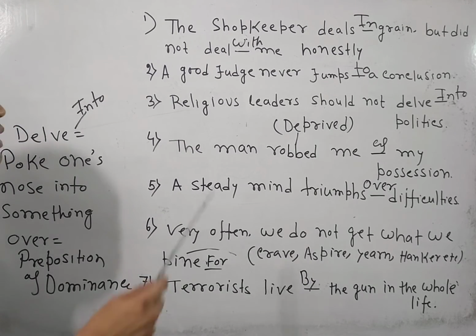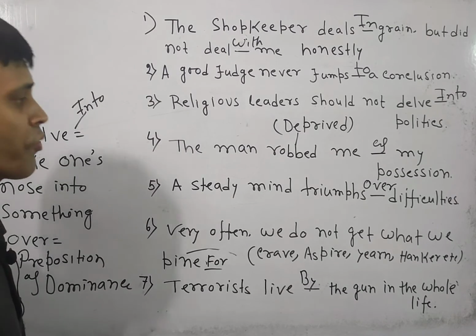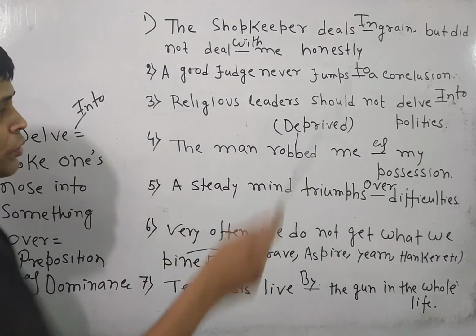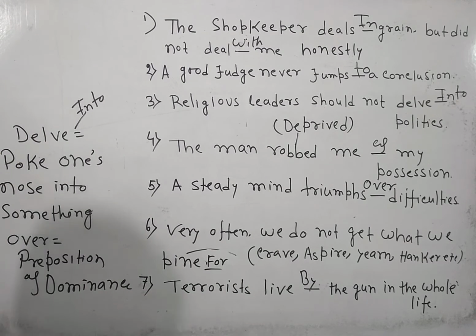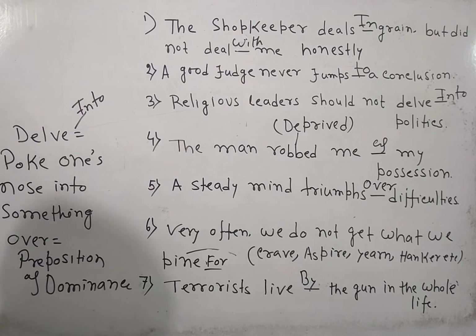Religious leaders should not delve in, take active part, or you can say meddle, or interfere deeply, something like that. The man robbed me of my possession. Of is also called the preposition of detachment. Instead of robbed, deprived can also be the word, not option. So instead of robbed, deprived can also be given.